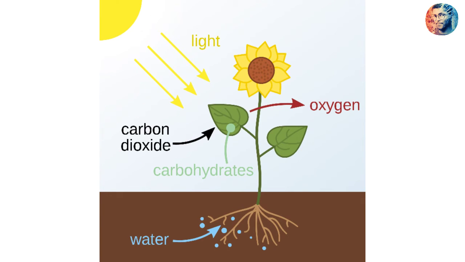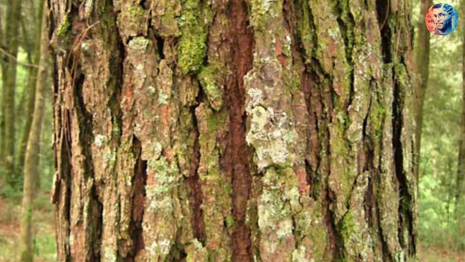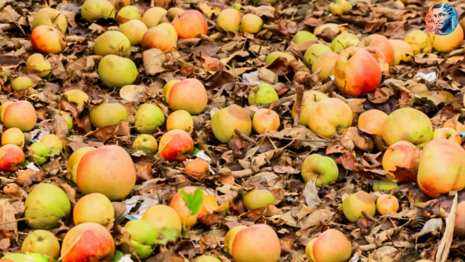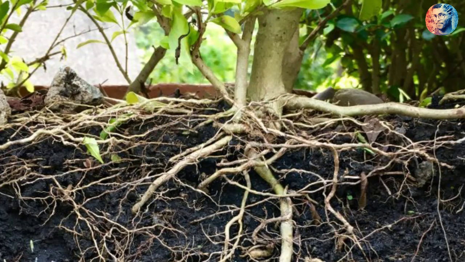Again, if there is extra carbon dioxide, they expel it through stomata. The majority of plant cells are dead cells, so a large amount of waste is stored in the dead cells only. Other mechanisms are peeling of bark, falling of leaves and shedding of roots. In these ways they can also remove waste. Excess water is lost through transpiration, and some waste diffuses into the soil through the roots.